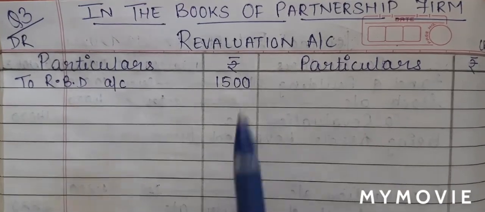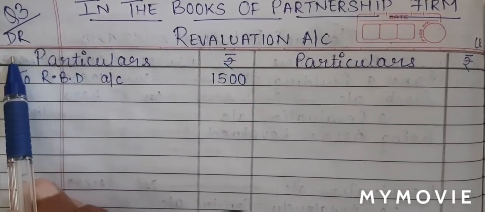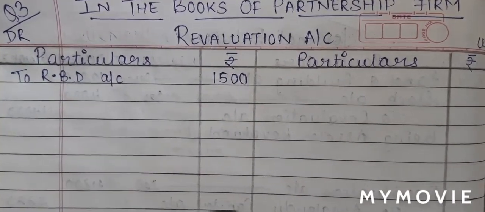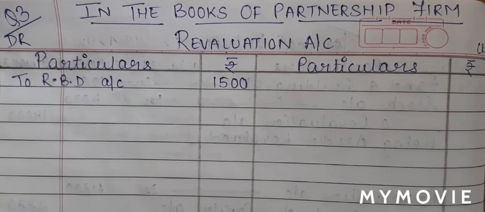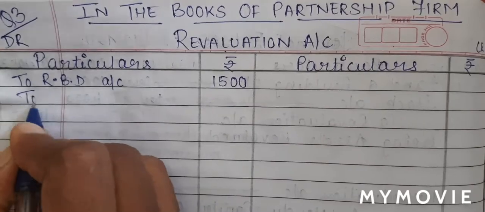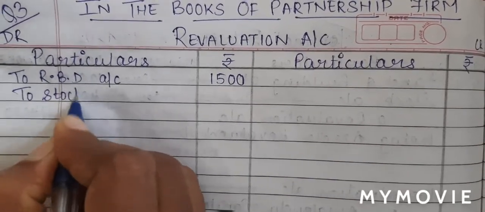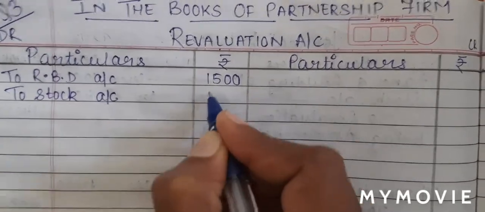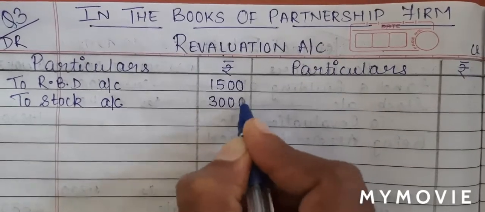Second effect will be in revaluation account debit side, because the value of your stock has decreased, which means it is an expense for the business. So revaluation account debit side, I'll write to stock account 3,000 rupees.